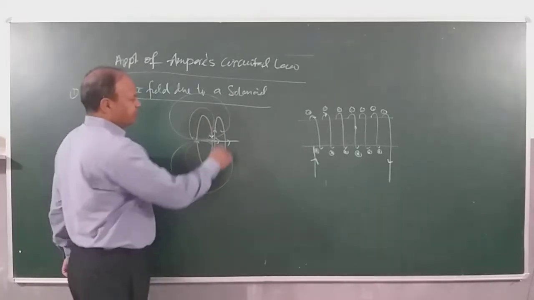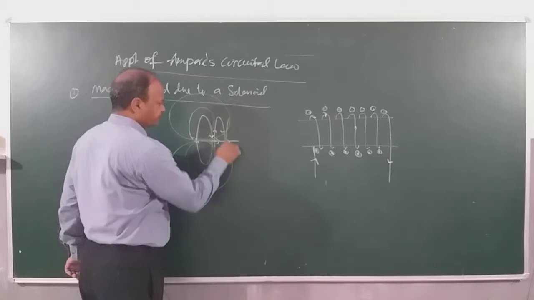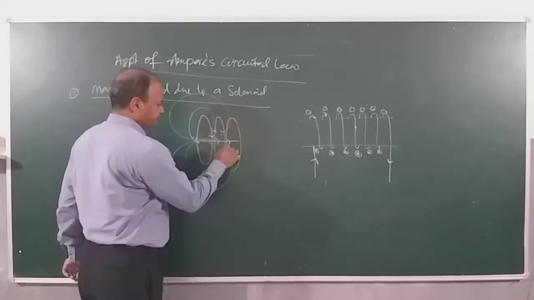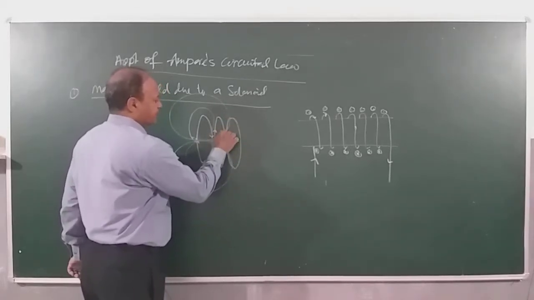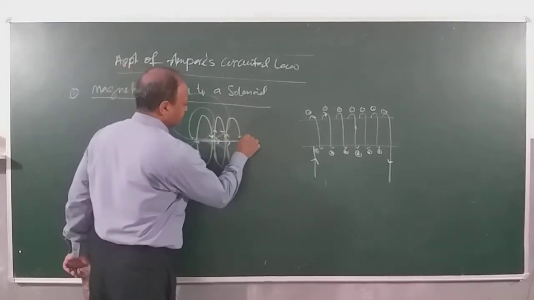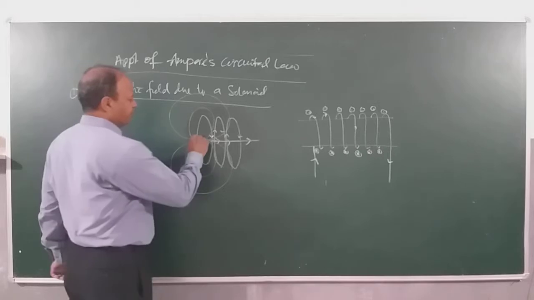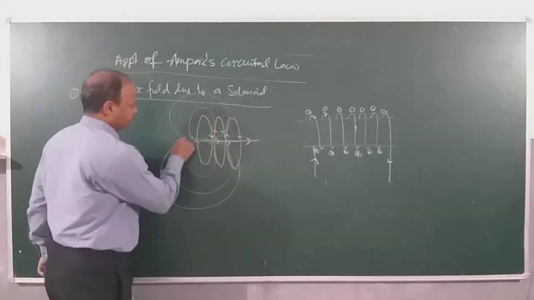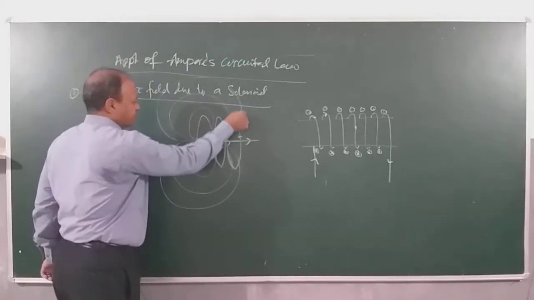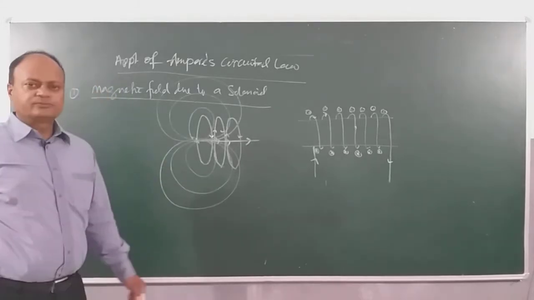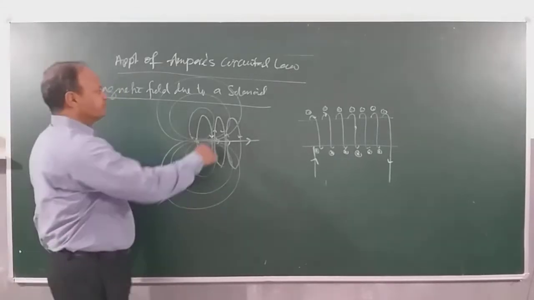You will place another ring here. Like this, again the field will be along the axis, and the lines here will bend outwards like this. We've already discussed this. What do you find?